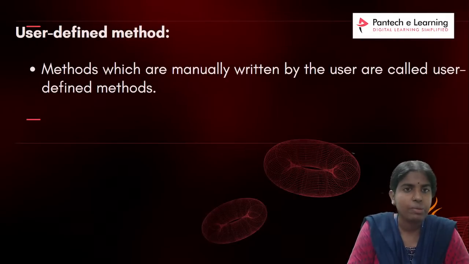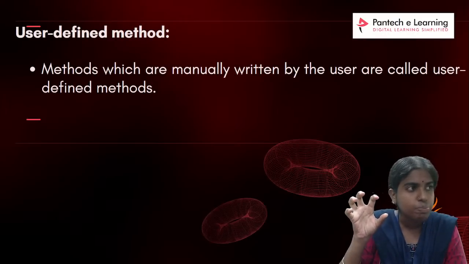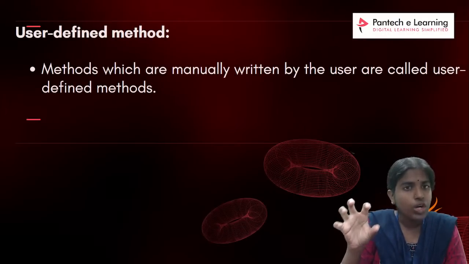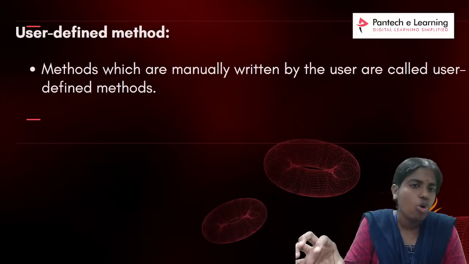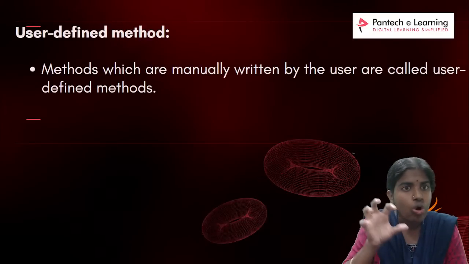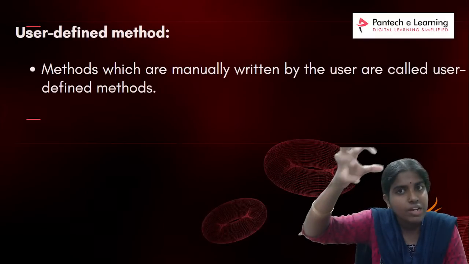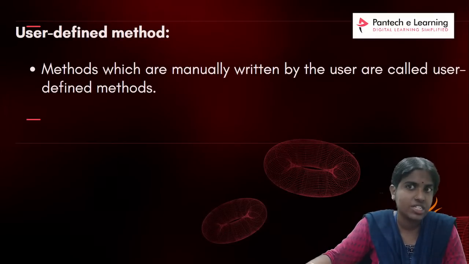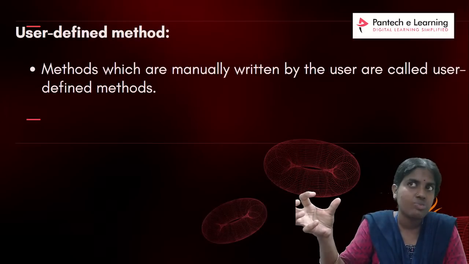So I have predefined methods and I have user defined methods. From the name you can understand. What do you mean by a predefined method? And what do you mean by a user defined method? Methods which are manually written by the user are called user defined methods. So mainly, why do we go for the methods concept? Code reusability. Whenever I am developing bigger applications, web applications, you can imagine, for example, an e-commerce website.